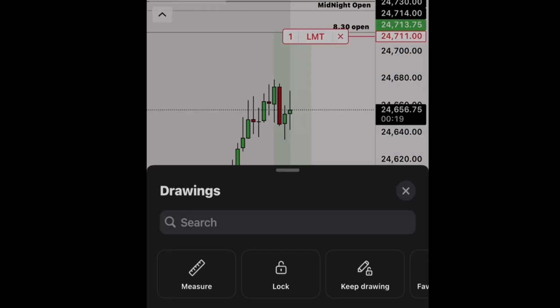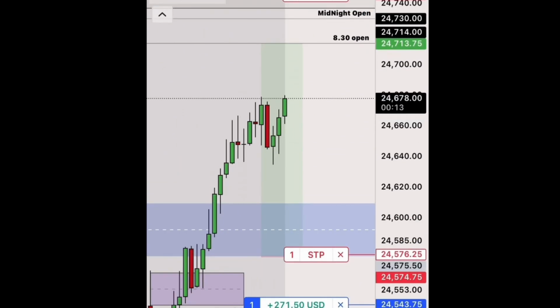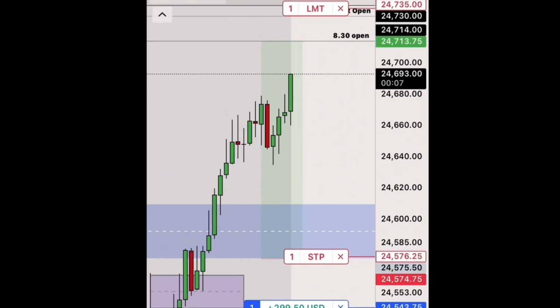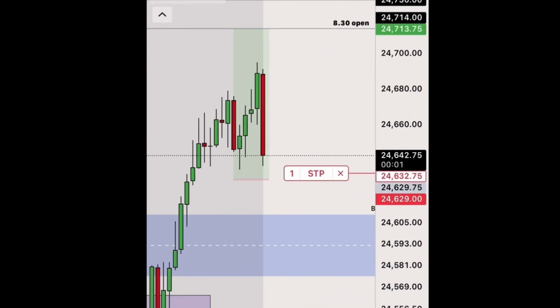Like, this was an amazing trade. This is one of my best trades that I've ever took. But what's crazy is that most of my trades are the same. So let's get it, man. Stop me out. Let's get it.